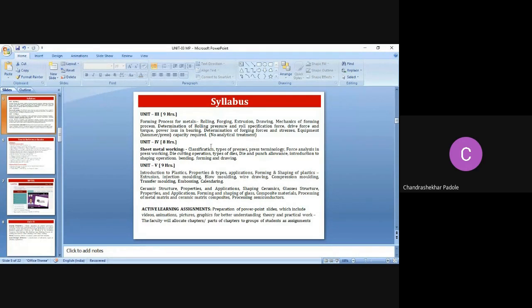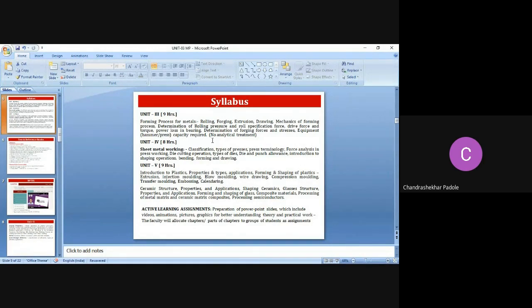So here you are observing the drive force, right? Specification of force, torque, power loss. So these terms we have to study in case of forming process, that is rolling, forging, extrusion. But no analytical treatment, means there will not be any type of numerical on this unit.